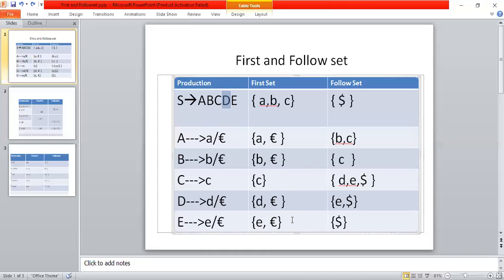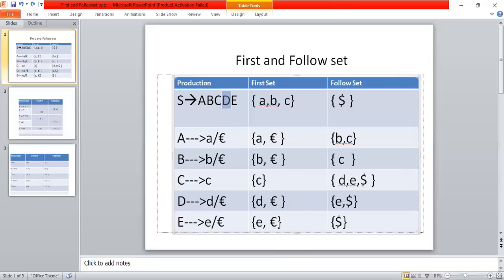Write E, and then instead of writing this dollar in follow of C, substitute epsilon in place of D, so that D is vanished. Then follow of C is nothing but follow of E. So follow of E is nothing but what? E. Now write E here.